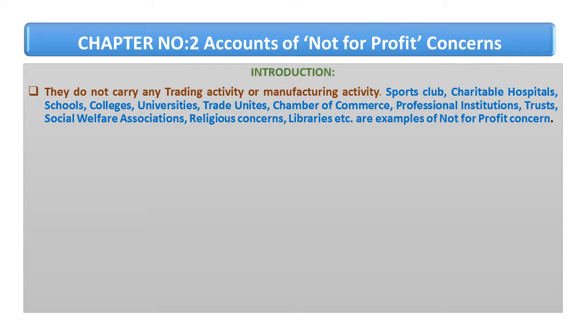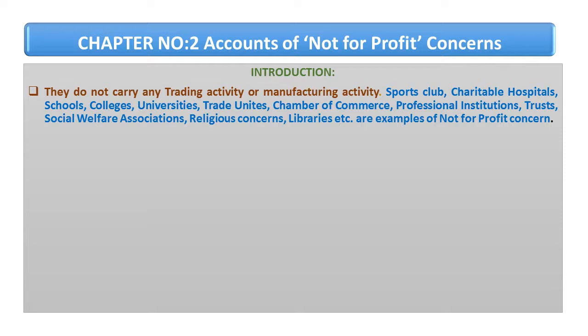And religious concerns, just now I spoke to you, come under this. We have the church, temple, masjid, gurudwara. They all provide food free of cost, or they charge a minimum amount for providing the food. So this all comes under the not-for-profit concern.